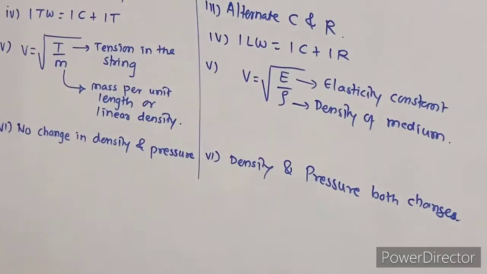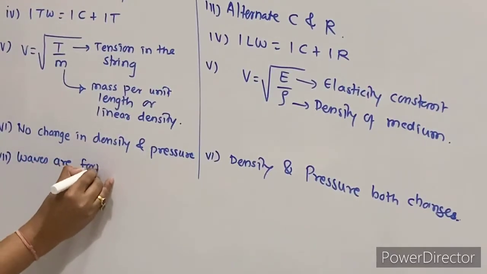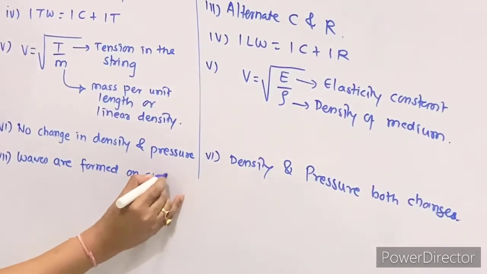Now, transverse waves form on the surface of water and in solids, but a longitudinal wave can pass through solid, liquid and gas. This is a very important point, the sixth point. Transverse waves are formed in solids and on the surface of water.